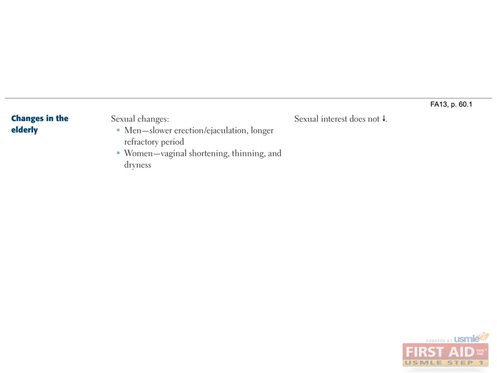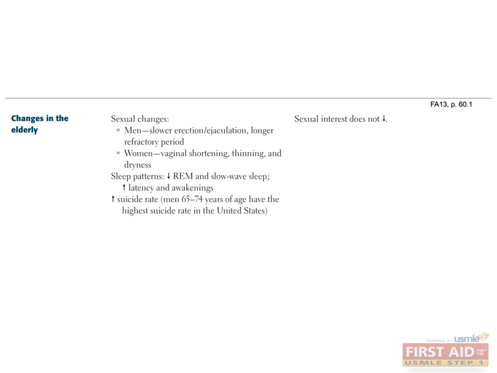Many changes occur with aging, and some of these associations may work themselves into boards questions. With regard to sexual function, men begin to have slower erections and ejaculations and a longer refractory period. Women begin to have vaginal shortening, thinning, and dryness due to decreased estrogen production after menopause. But does sexual interest decline with age? No, sexual interest does not decline with age. With aging, REM sleep decreases, slow wave sleep decreases, and there is an increase in the latency or delay before falling asleep, as well as the number of awakenings per night.